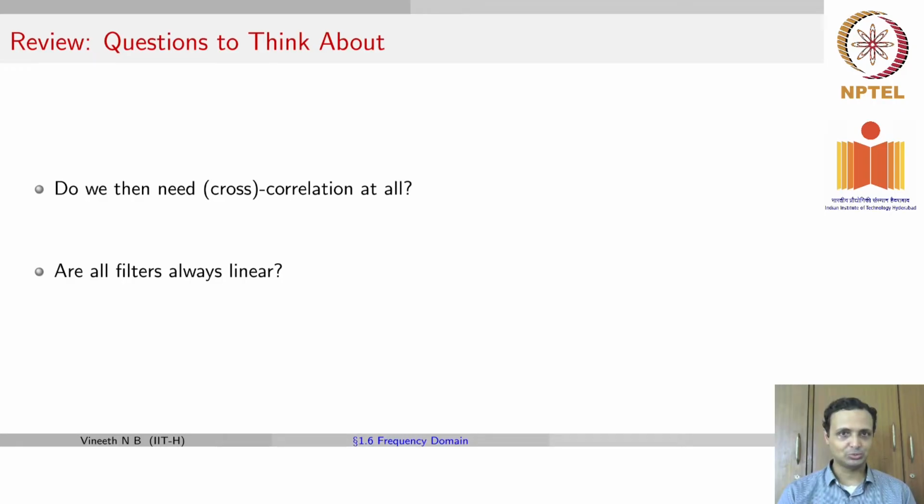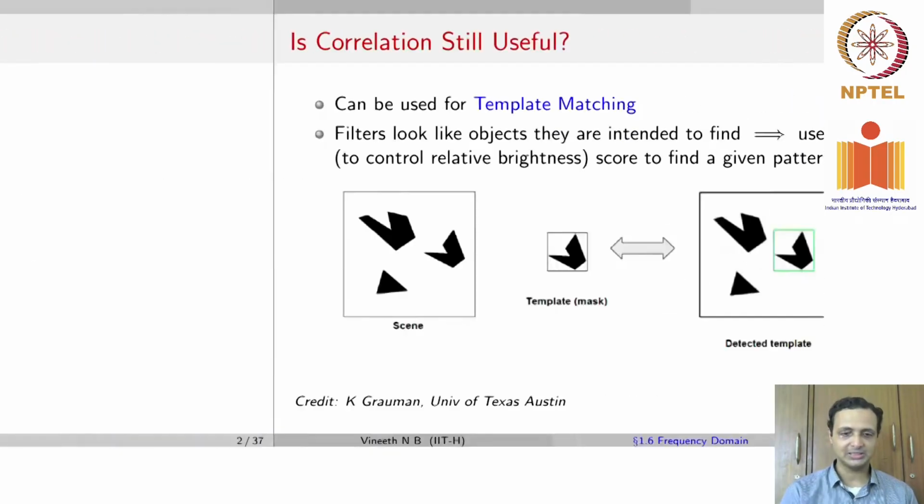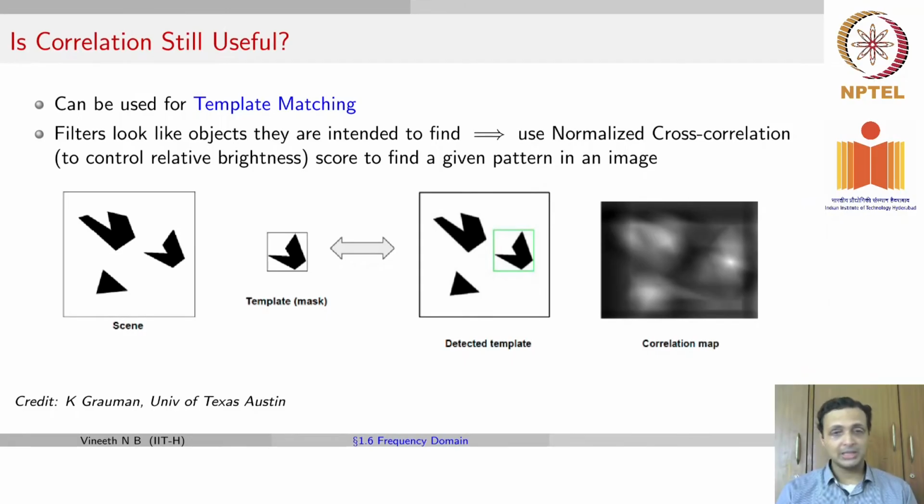Hope you had a chance to dig up a bit about those questions. Regarding correlation, while convolution has mathematical properties that make it useful for various reasons, correlation can still be useful for a task such as template matching.